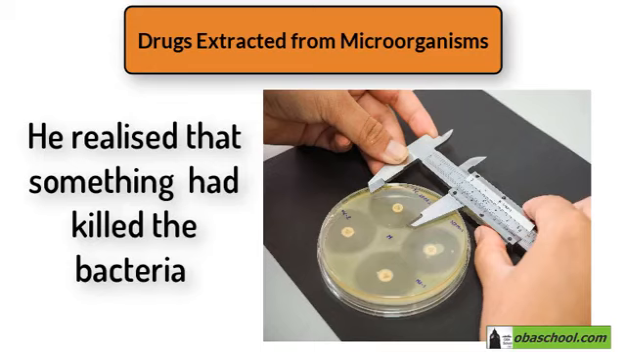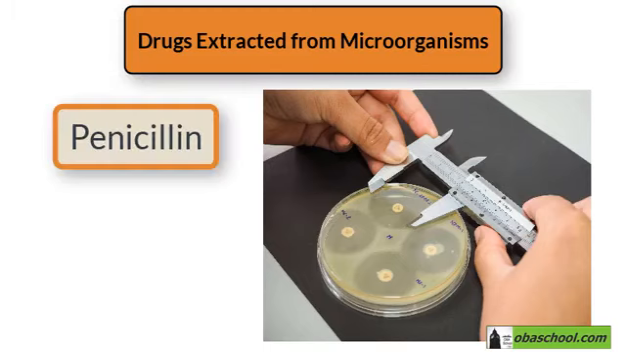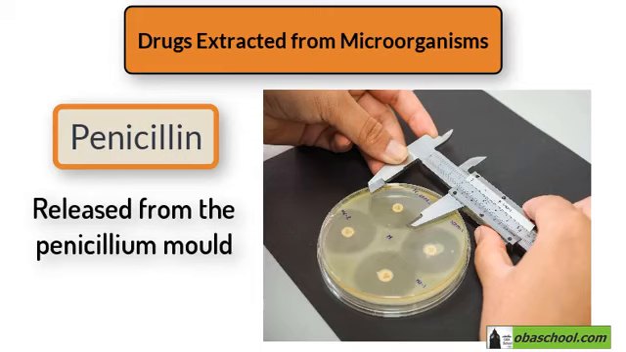Fleming then recognized the importance of his observations. He called the substance that killed bacteria penicillin, after the penicillium mold that produced it. So, the mold produced a substance called penicillin which killed the bacteria.